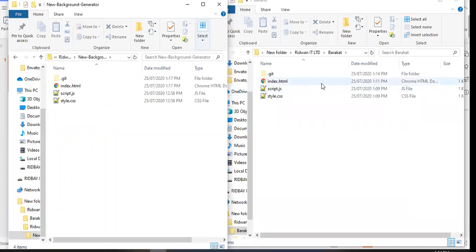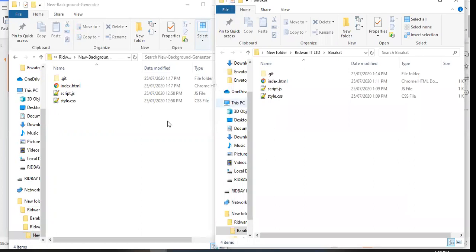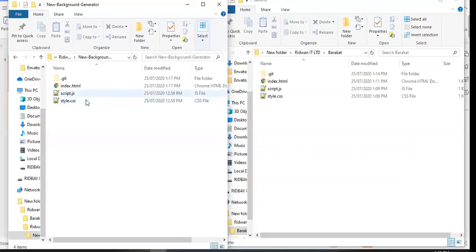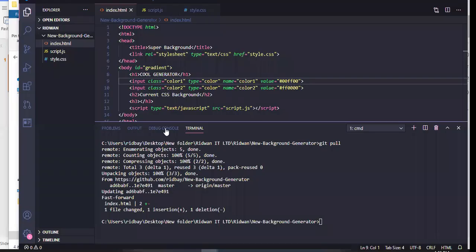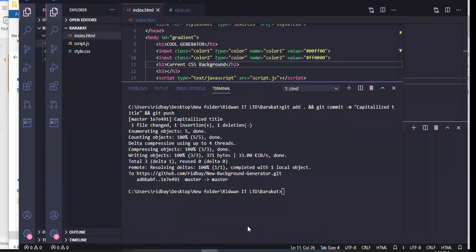So we have Barakat's computer over here with all the files of the project that she is working on, and we have Ridwan's computer over here with all the files too. So Barakat and Ridwan both have their workstations, their development environment set up. So this is Ridwan's development environment, and this is for Barakat.